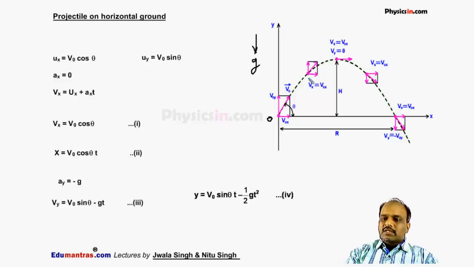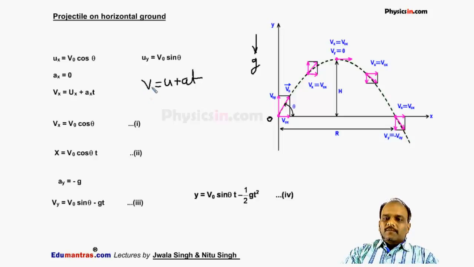The acceleration along the x-axis is 0 because the particle is pulled by gravity, which is vertically downward. Now the second thing, the velocity of the particle. We will use v is equal to u plus at. As we know, the acceleration is constant, so I can say v is equal to u plus at. This equation is valid, which we have already discussed in one dimensional motion.